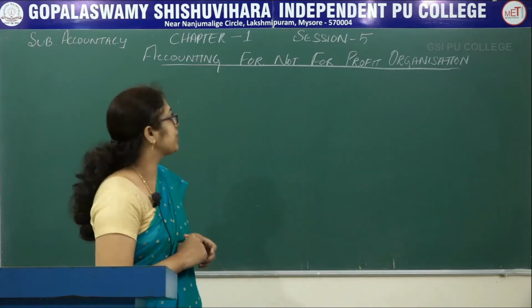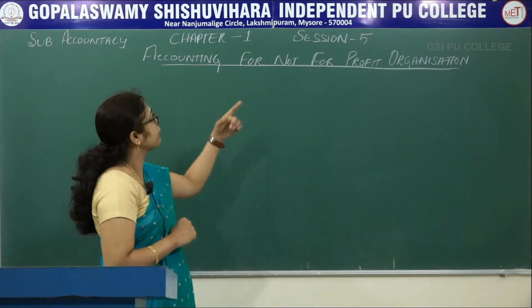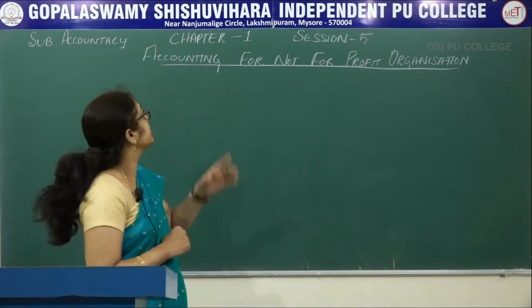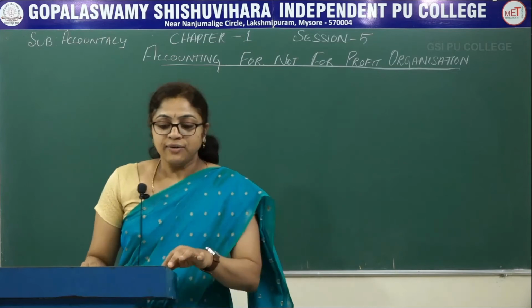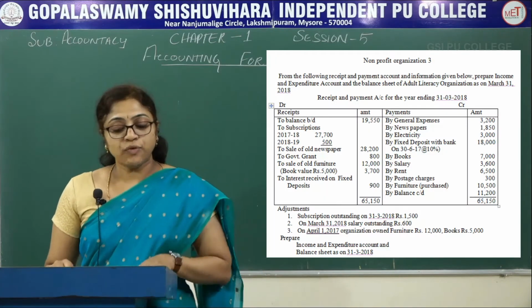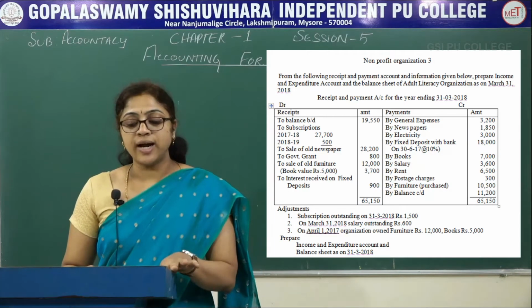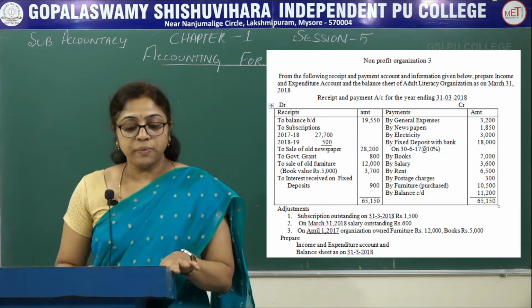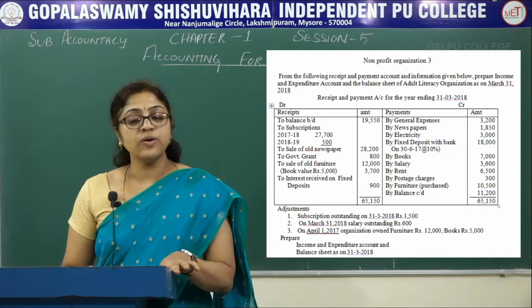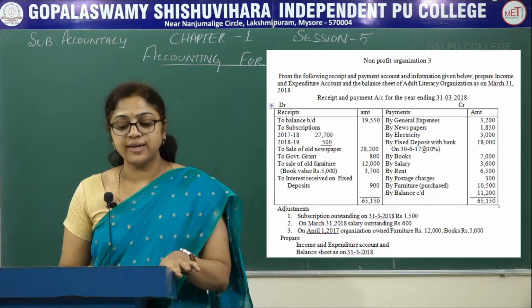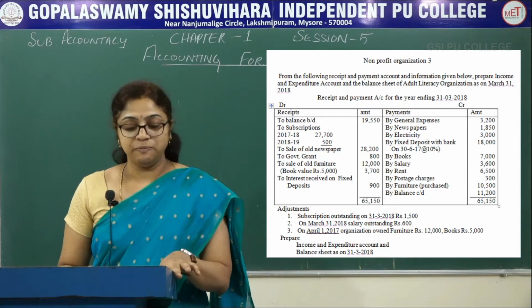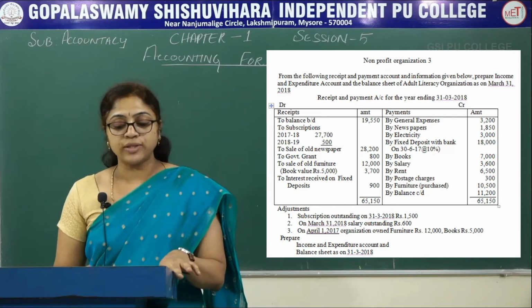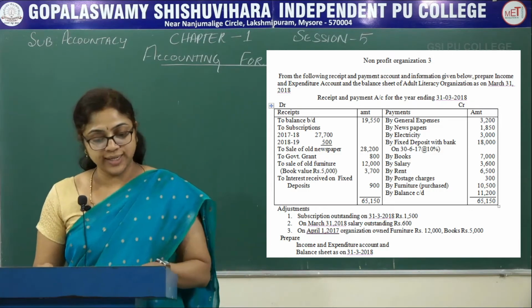Let us continue with the 12 marks problem from accounting for not-for-profit organization, chapter 1, session 5. So let's get started. In this question, from the following receipts and payment account and information given below, prepare income and expenditure account and the balance sheet of Adult Literacy Organization on March 31st, 2018. Receipts and payment account for the year ending 31st/3/2018.